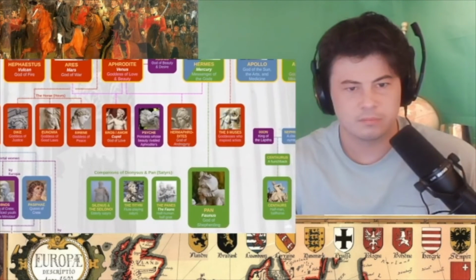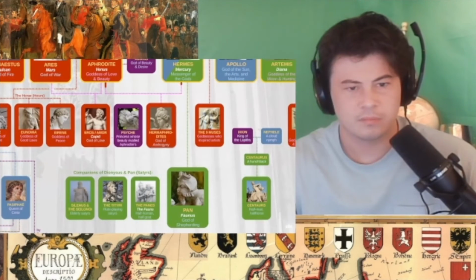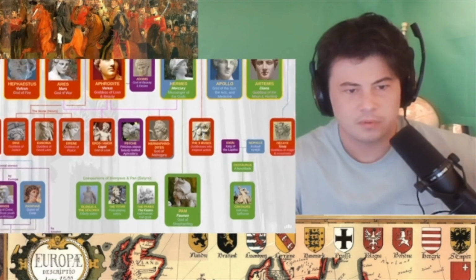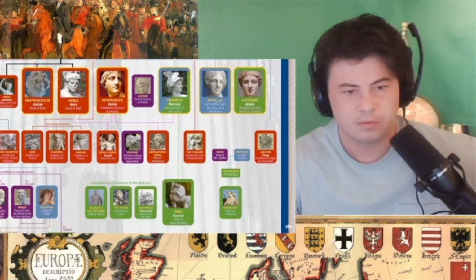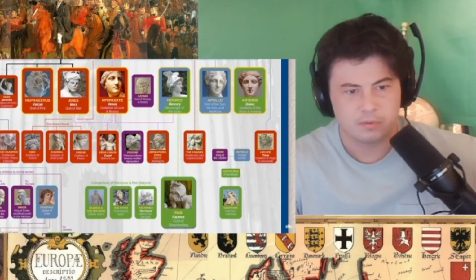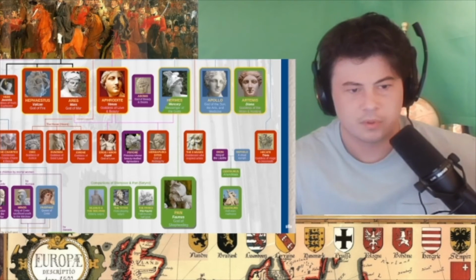Aphrodite also had a child with Hermes, aptly named Hermaphroditus, who was neither male nor female. And finally, Hermes had a son named Pan, who looks like a faun and is the god of shepherding, although in other sources he exists long before Zeus himself.